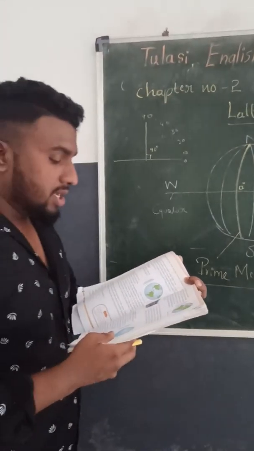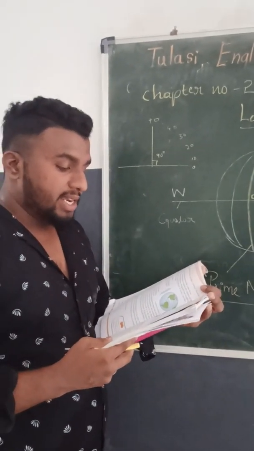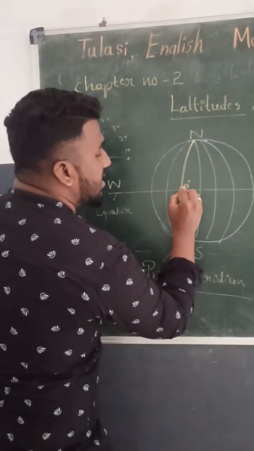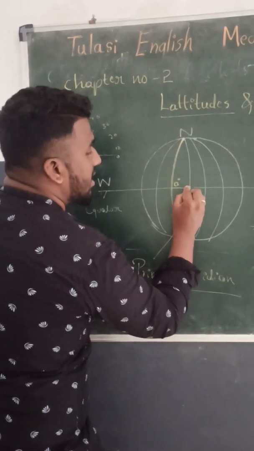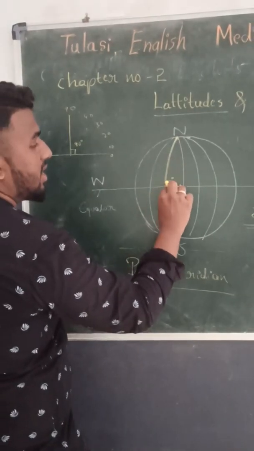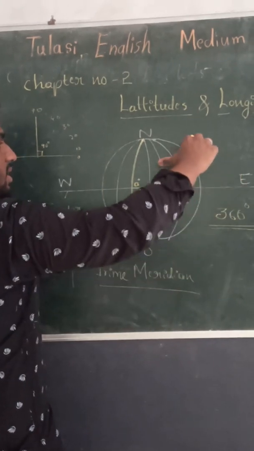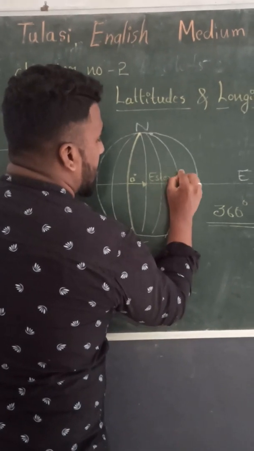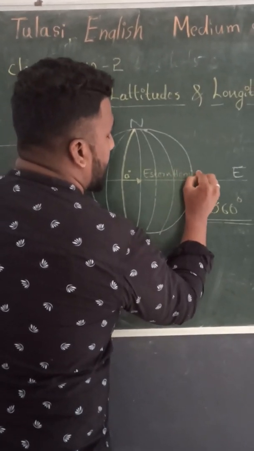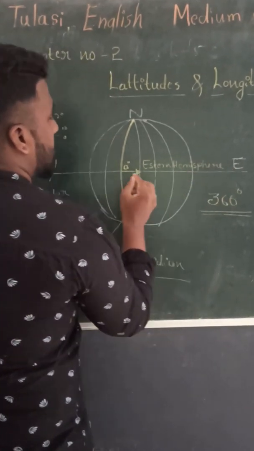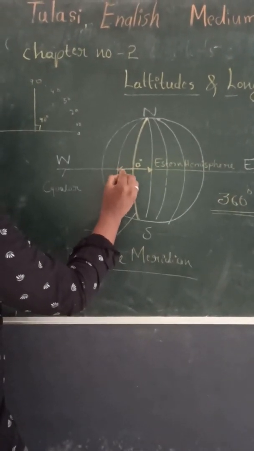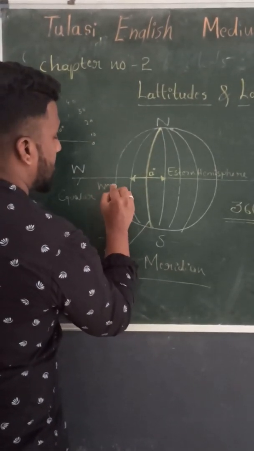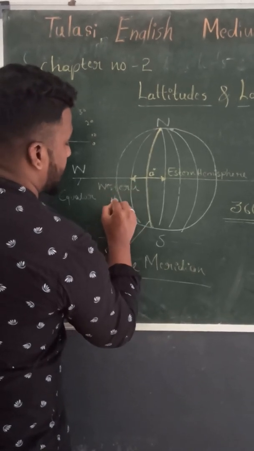Okay. So the region 180 degree east of the prime meridian is called the eastern hemisphere. So this is east. The region 180 degree east of the prime meridian, so total 180 degrees, is called the eastern hemisphere. The region 180 degree west of the prime meridian is called the western hemisphere.